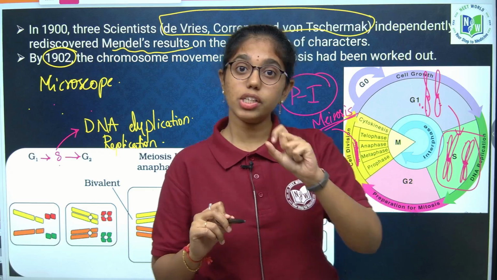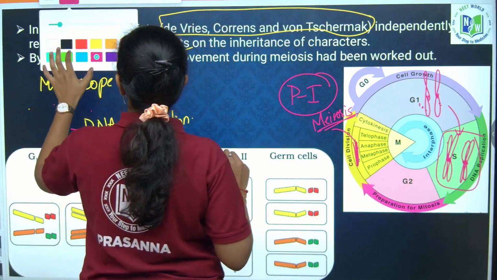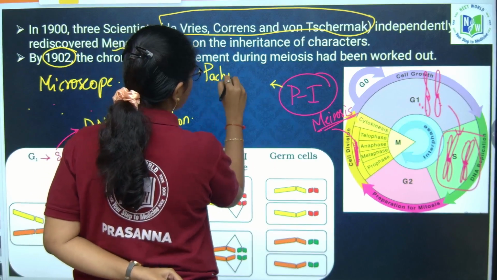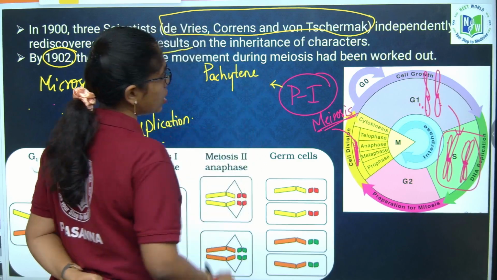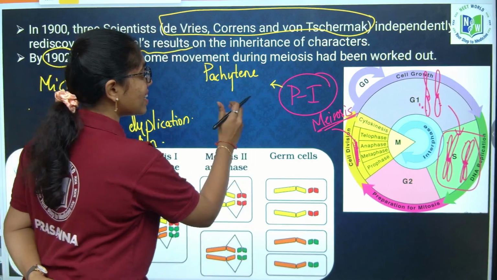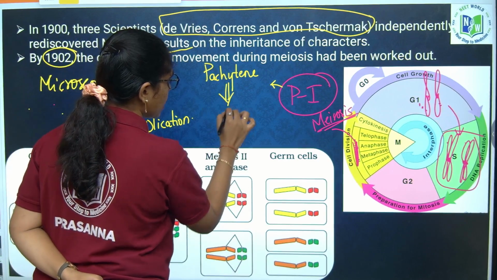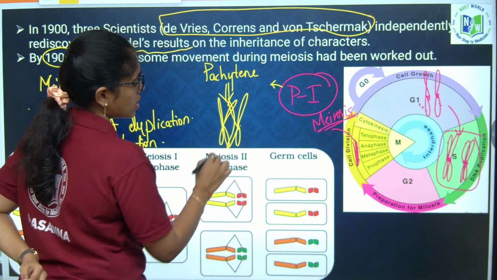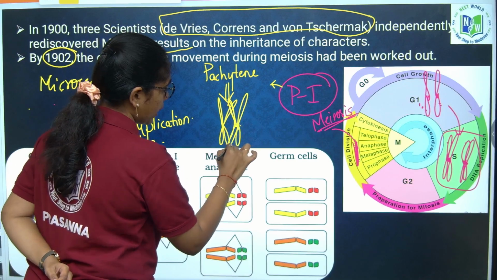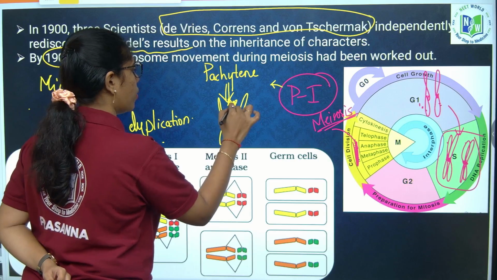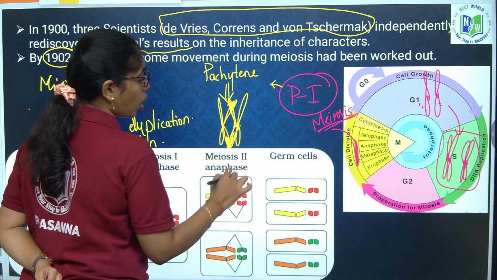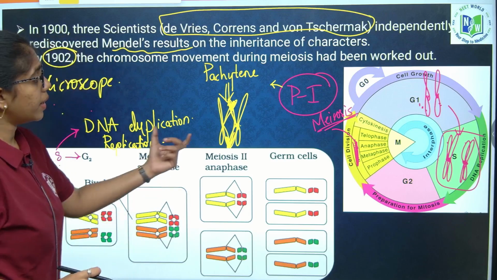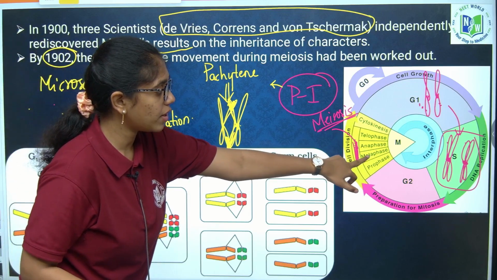Among all these stages, in which stage does recombination occur in prophase 1? It is in the pachytene stage. The traits get exchanged or recombined in pachytene. Okay. So after exchanging of the genetic information, or after recombination, then diplotene, diakinesis, and after that metaphase 1 occurs.